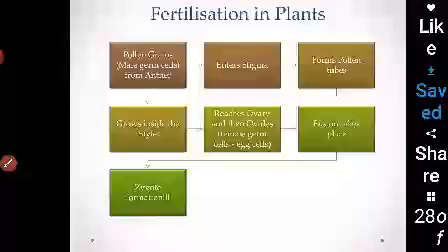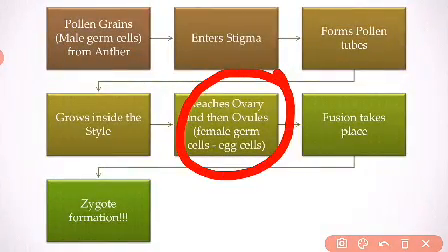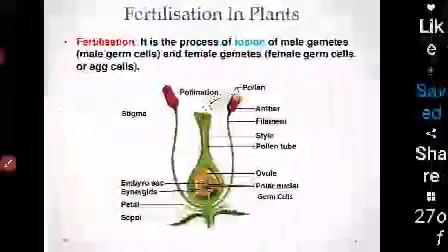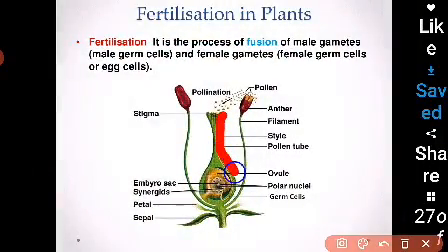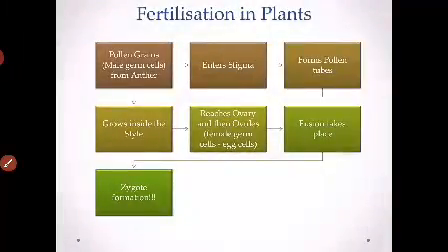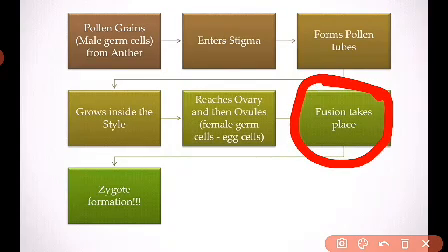Your next step, it reaches the ovary, then the ovules. So through the pollen tube, the pollen grains reach your ovary or ovules. Then what happens? Fusion takes place. Fusion between pollen grains and ovules takes place, and that is your fertilization. I hope it's clear now.